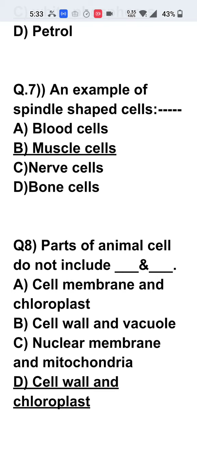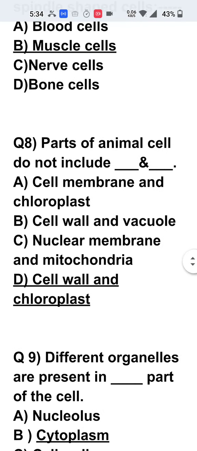So muscle cell is chosen because blood cells, they can be shapeless like WBCs. RBCs are spherical. Nerve cell is kite shaped. Bone cell is also having different shapes. So muscle cell is the proper answer to be chosen.